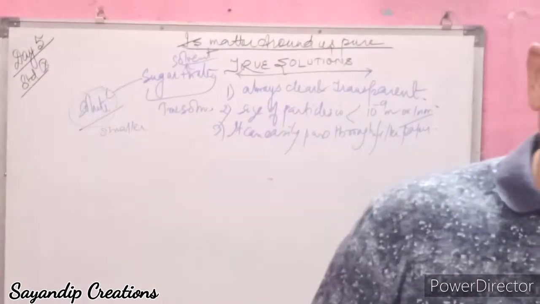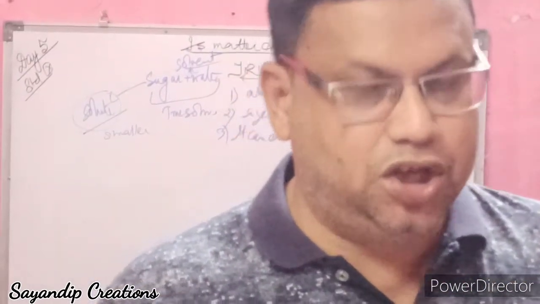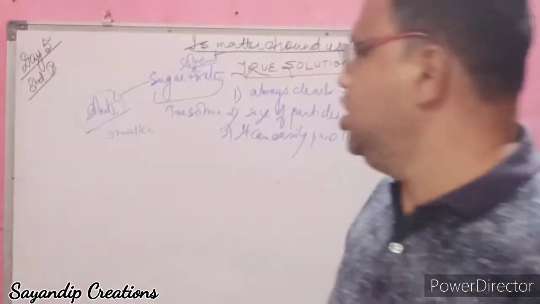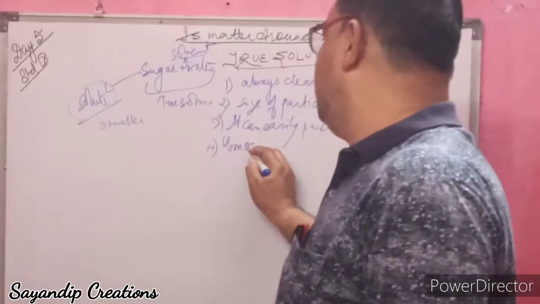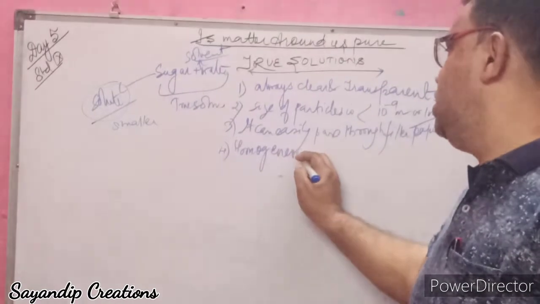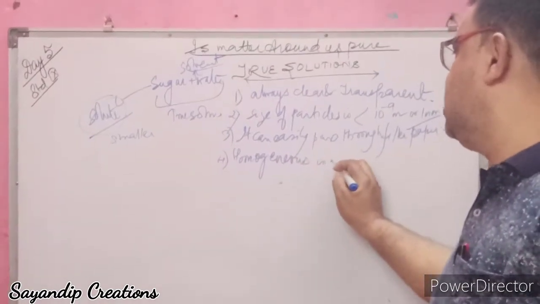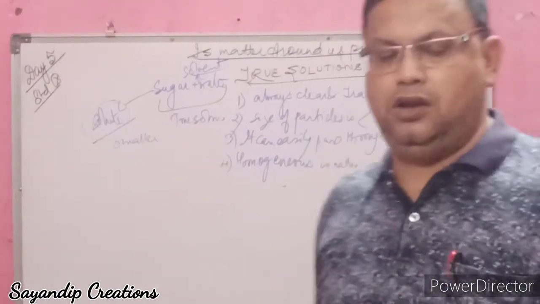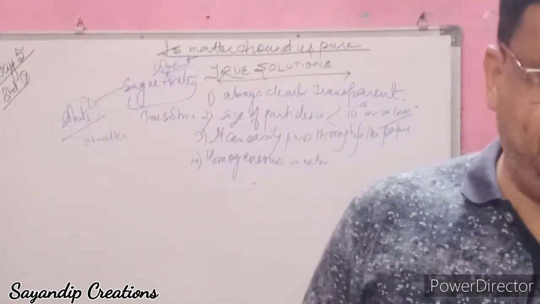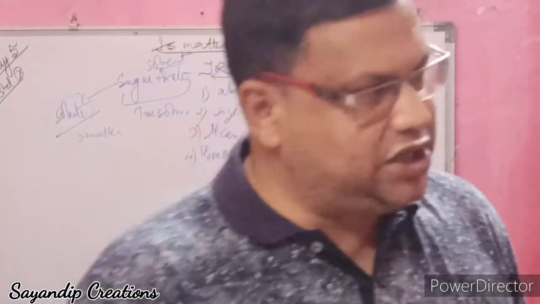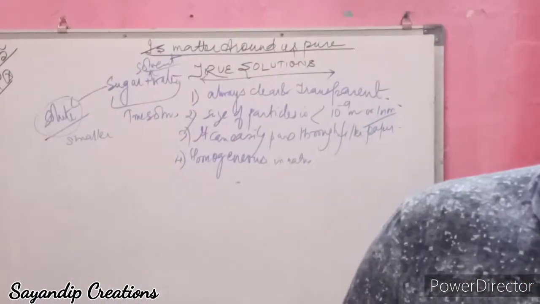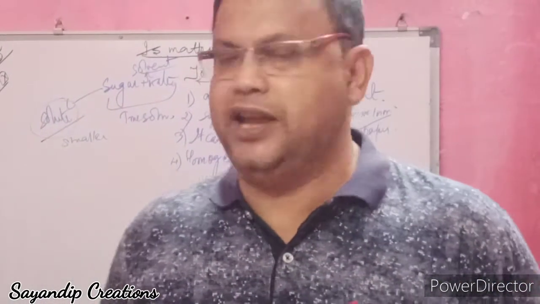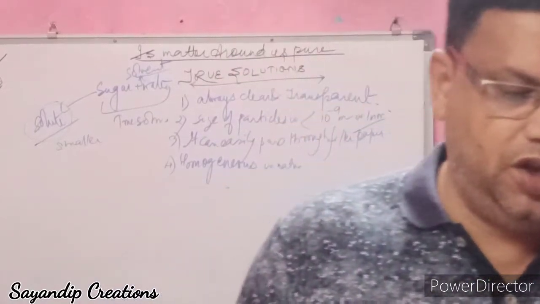Fourth point, it is homogeneous in nature. The fifth point is that a true solution is stable in nature, and you can recover the solute by evaporation or crystallization.